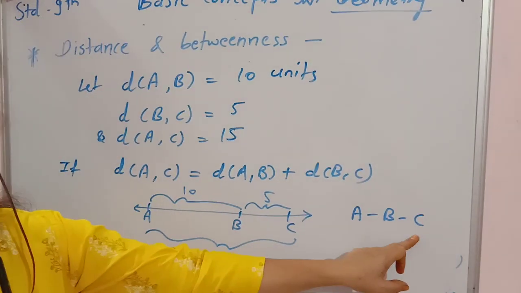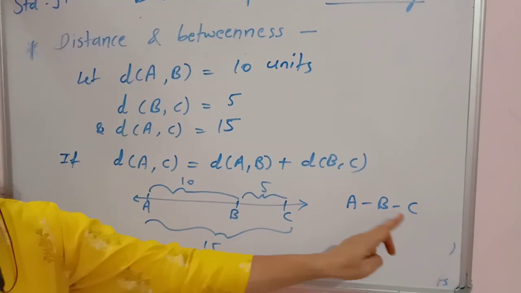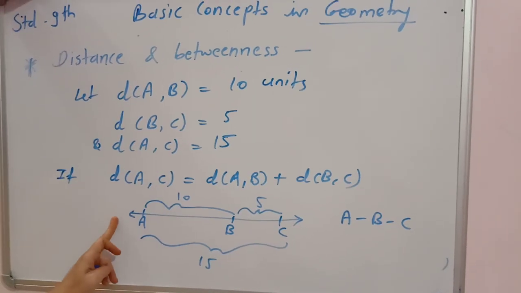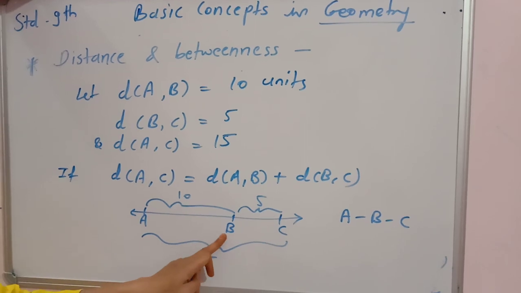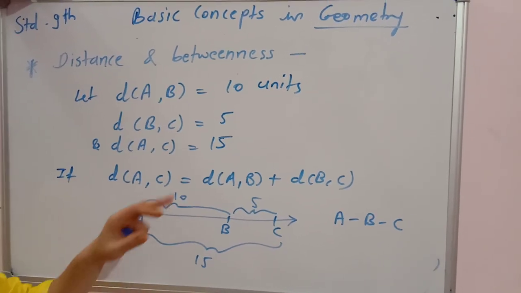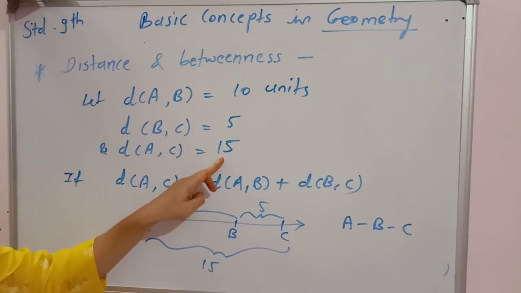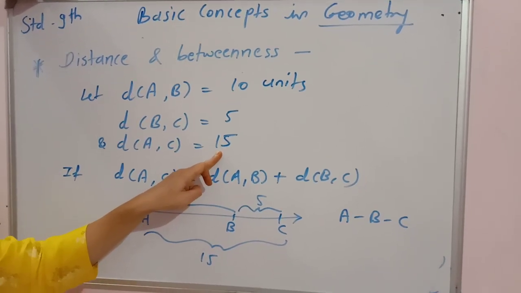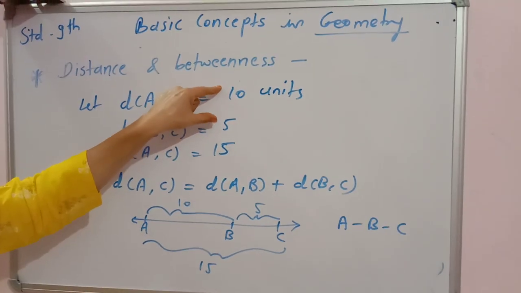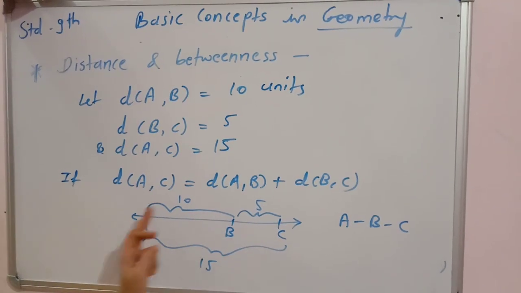A, B, C are collinear points and B is between A and C. So I hope you understand betweenness. When we say that a particular point is between the remaining 2 points, check the greater distance and check whether the greater distance is equal to the sum of the remaining 2 distances. Then that point is between the other two.